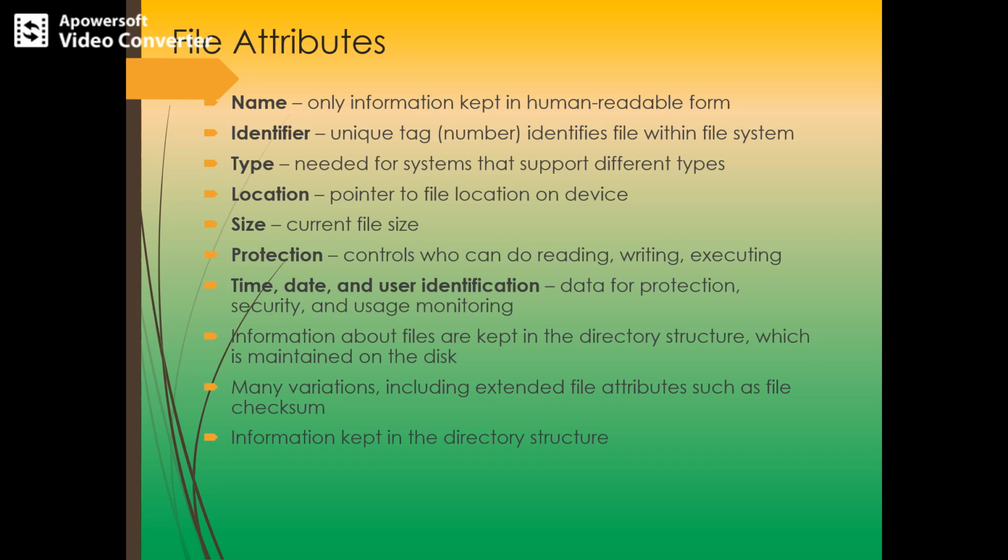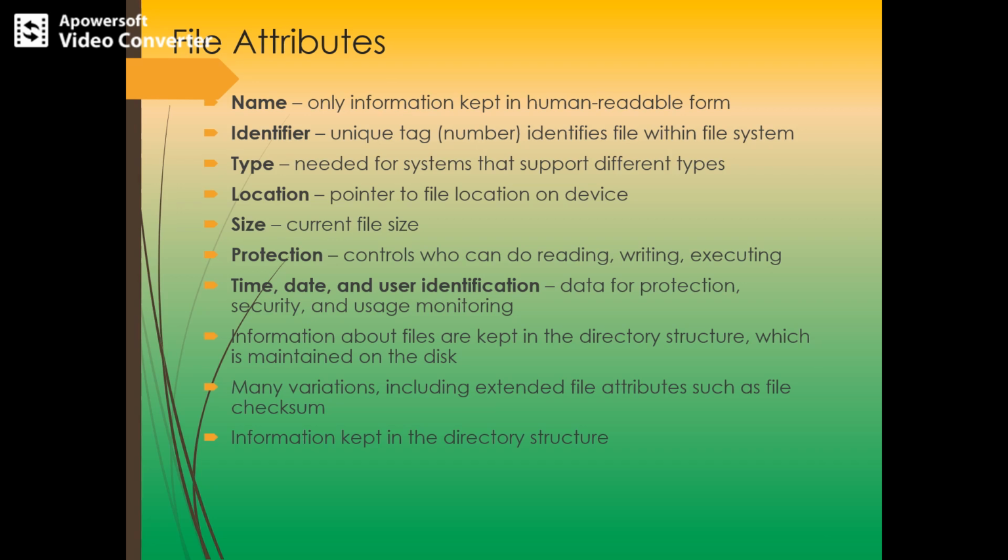And the fourth kind of attribute is the location. So what is this location? This is like a pointer to the device where exactly the file is stored. Is it stored in a secondary storage device, or is it stored somewhere in a different location, or is it in the network? So all this location information is like a pointer to a device, and the actual location of the file is revealed here.